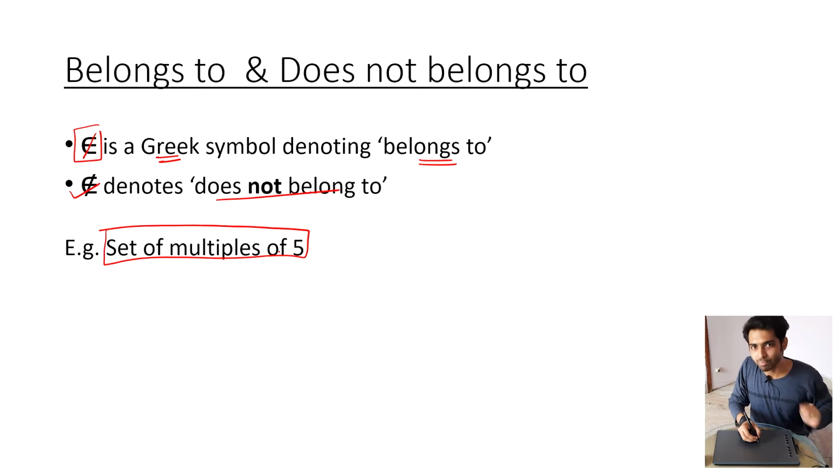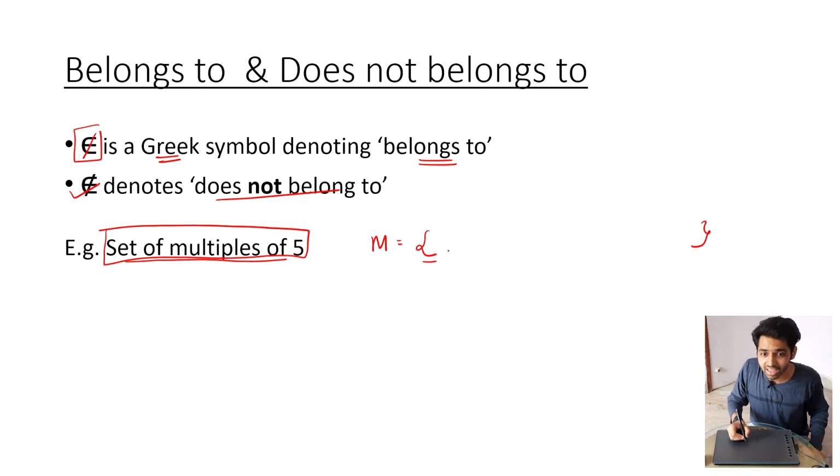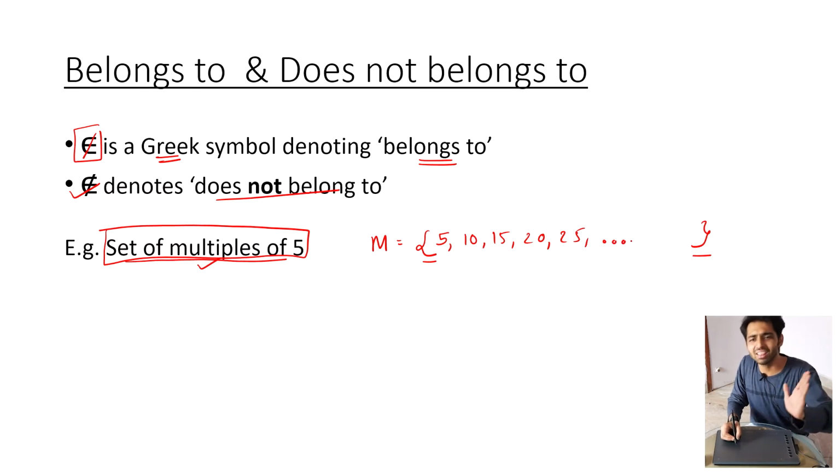Let's say I am representing this collection with a capital letter M. And this point we will come to in a few minutes, that sets are enclosed within curly brackets. All the elements or members of this collection, that is multiples of 5: 5 is a multiple of 5, 10, 15, 20, 25. They are all multiples of 5, and the list goes on indefinitely.